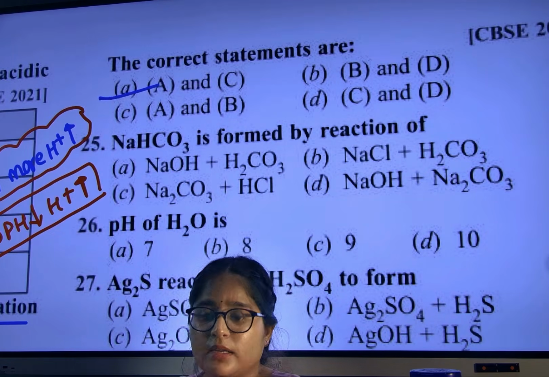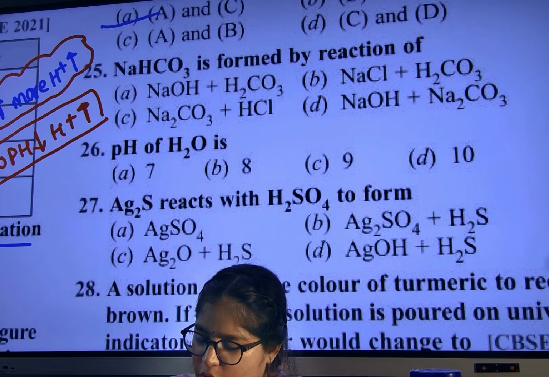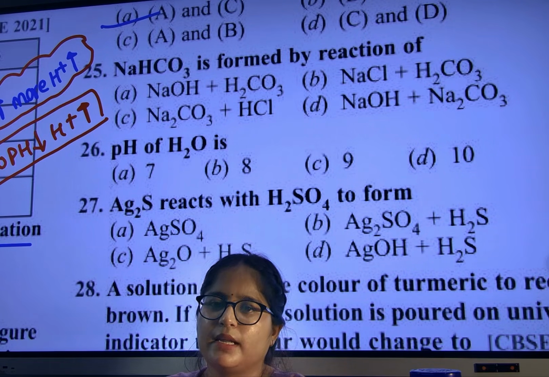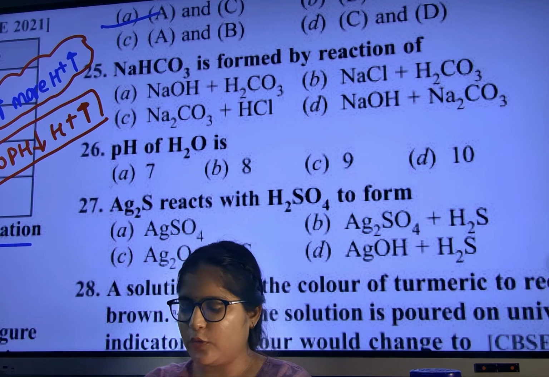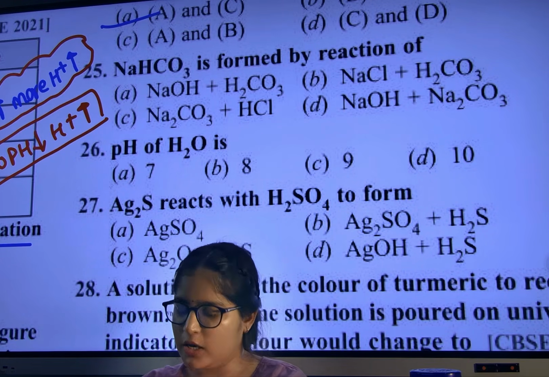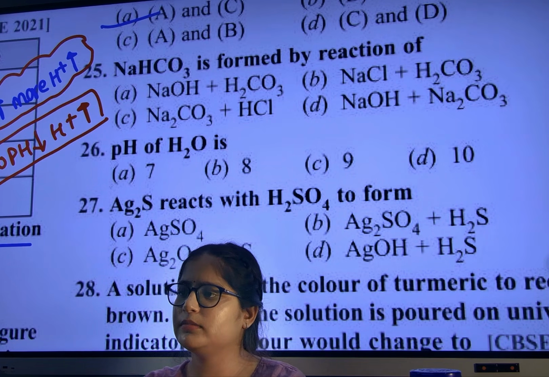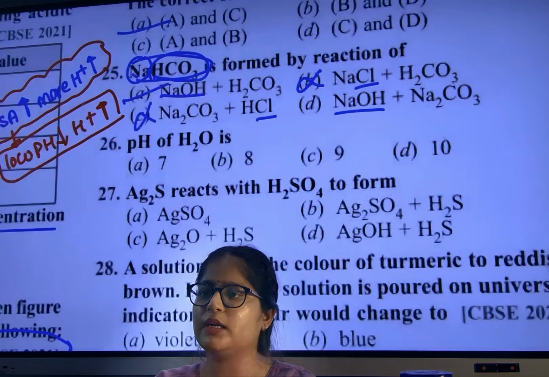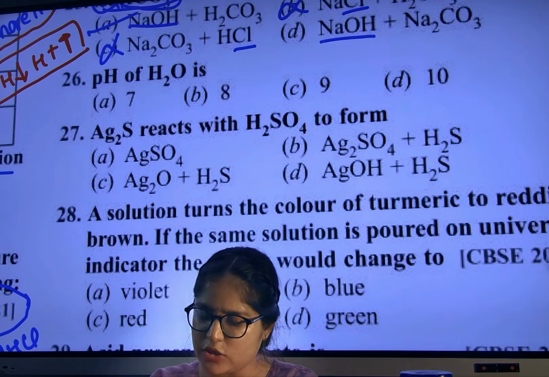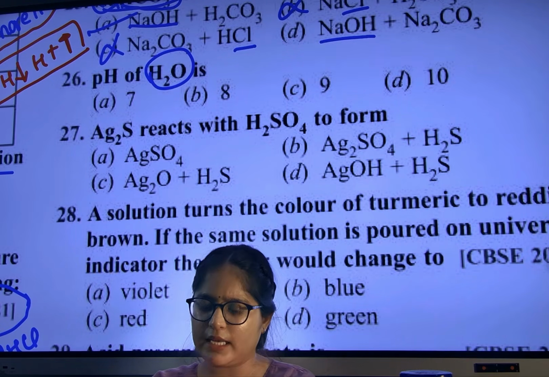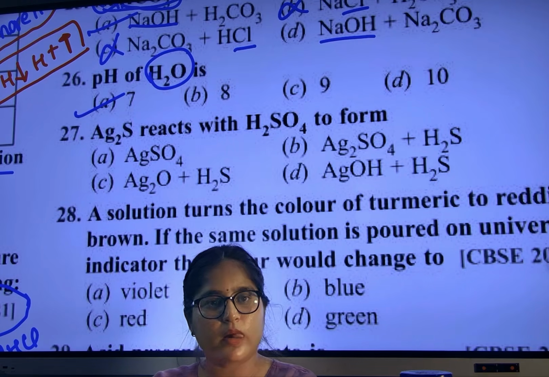Both A and C. NaHCO3 is formed by the reaction of, tell me fast, use your brain. If you are saying C option, beta, in C there is HCl, chlorine. Do we have chlorine in NaHCO3? Then which acid and which base is present? H2O, water is neutral, pH.